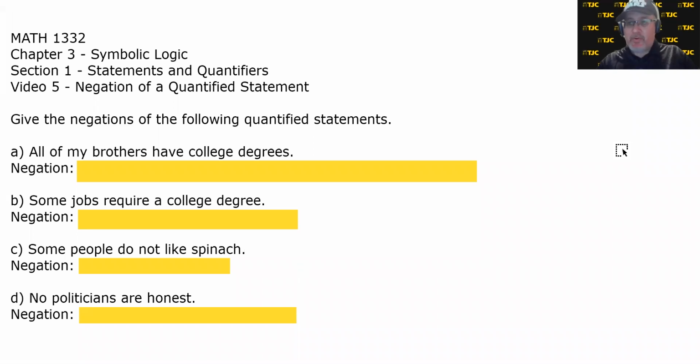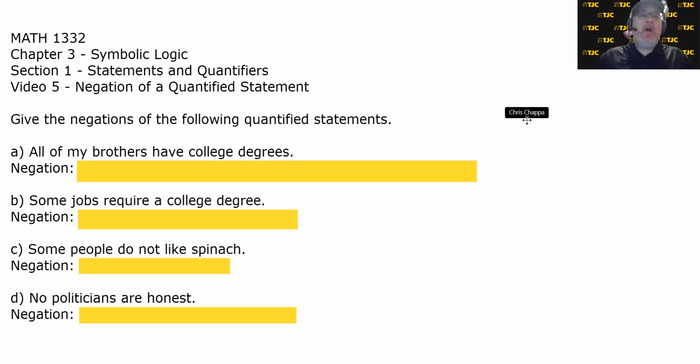And I believe we are recording. Yes. All right. So video 5, negation of a quantified statement. In the previous video, we talked about negations, and the video was really easy. It's either this or it's not that. And you could kind of say the same thing for quantified statements, but there's more reasonable ways to say these in terms of word choice. So let's take a look at the following quantified statements and talk about giving the negations of them.